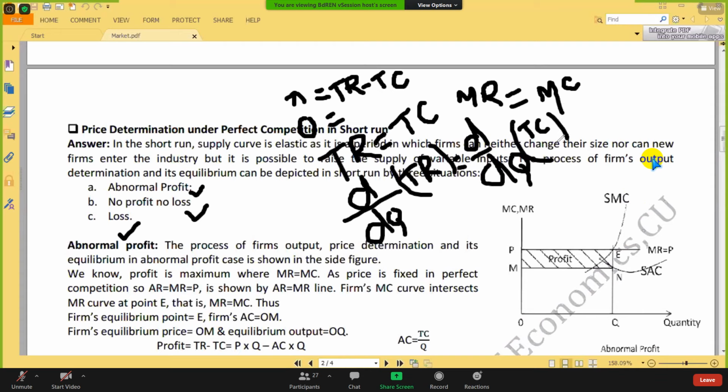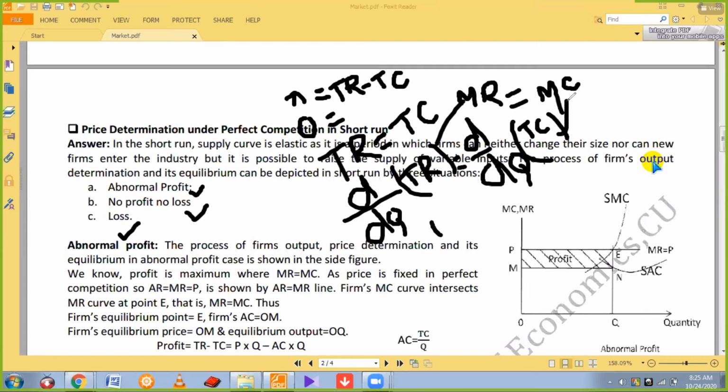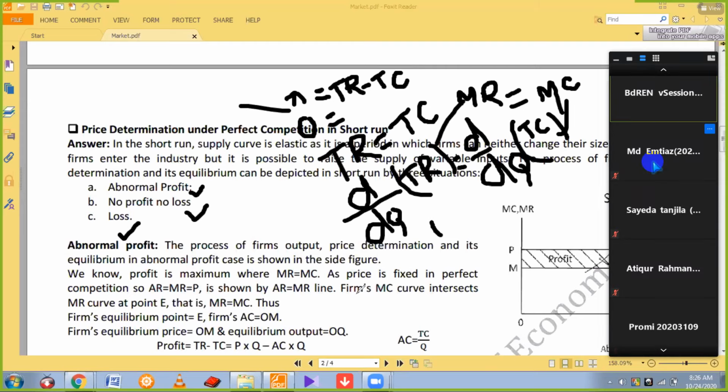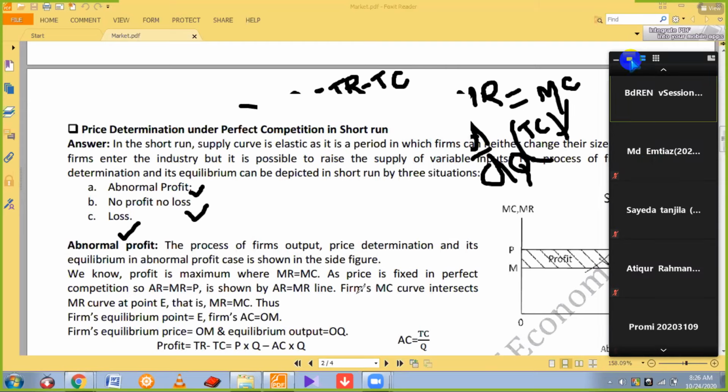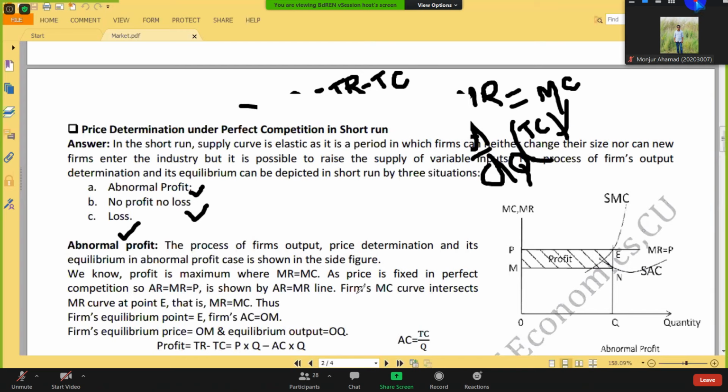So it is MR equals MC. Actually we have used this equation for all of the discussion of this question. That means if the question is related to profit maximization, you have to use MR equals MC. MR equals MC actually means total revenue equals total cost. It means there is no extra profit. Income and cost are the same. So last day we discussed three situations.